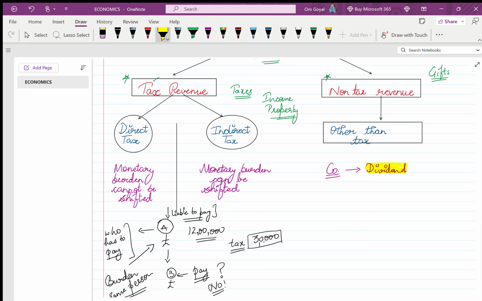फाइन. Then government sometimes sells its share. ठीक है. So when the government is selling off its share, suppose government has earned profit on it. ठीक है. So after selling its share, the profit earned by government also goes into the treasury of the government. So it is also kind of revenue for them.